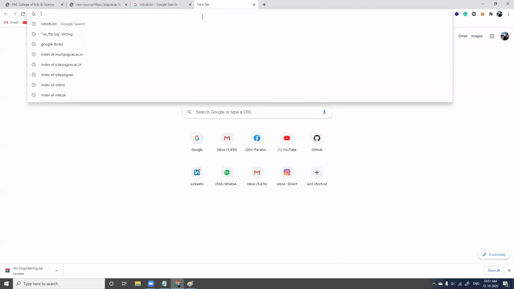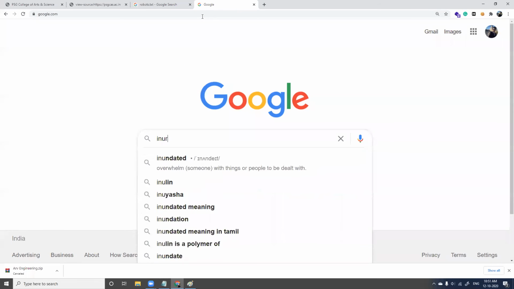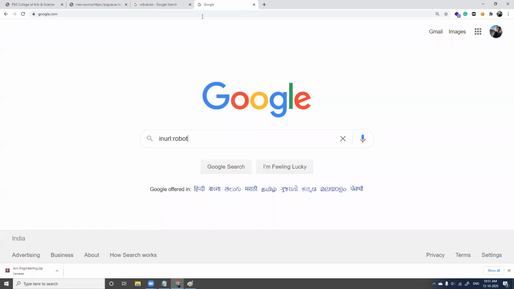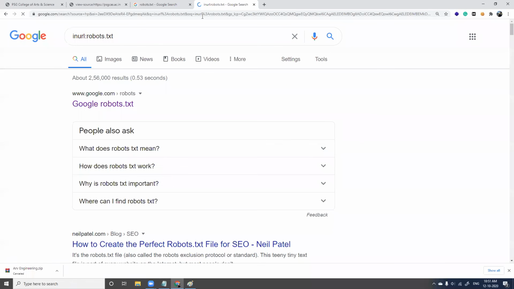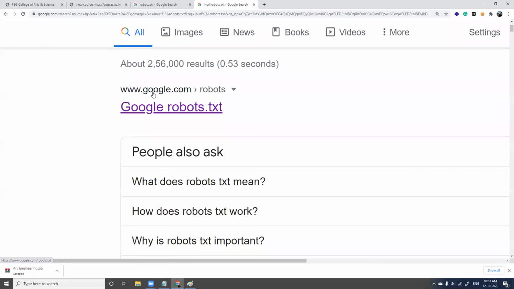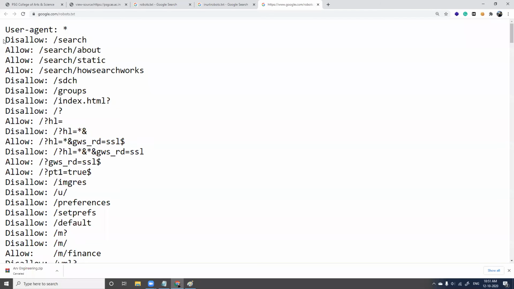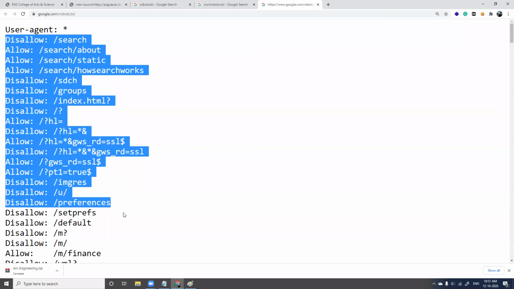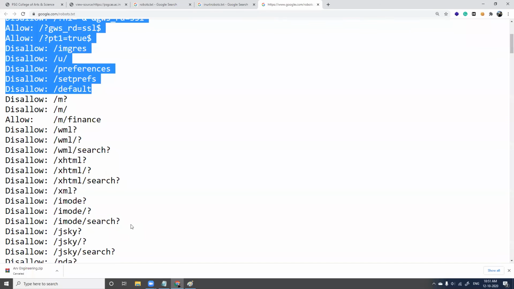Now, we'll go to Google and search for robots.txt files. I've given the URL with robots.txt. Google itself has a robots.txt file, right? When I open this, see, Google has a lot of fields which are disallowed and a lot of fields which are allowed.